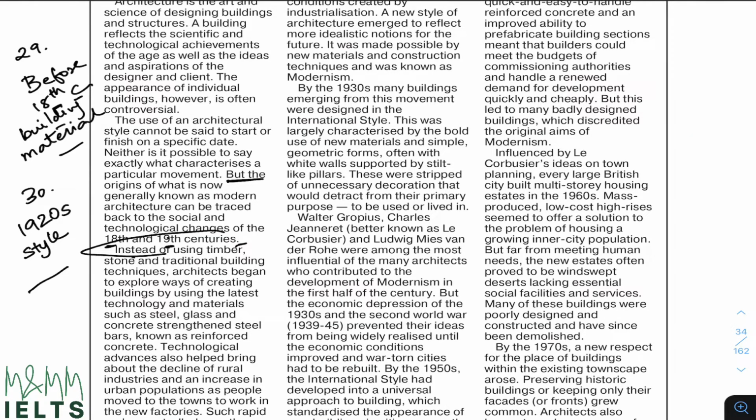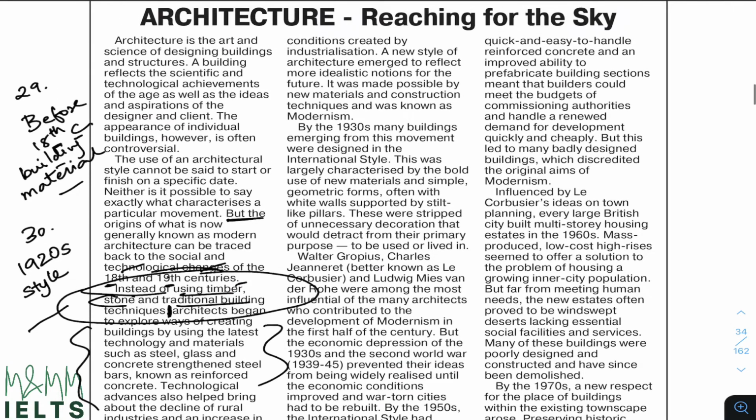This should be my answer. Why? Because instead of using this material, what they started to use from the 18th and 19th century is whatever is described here. Have a quick read at the full paragraph from here.